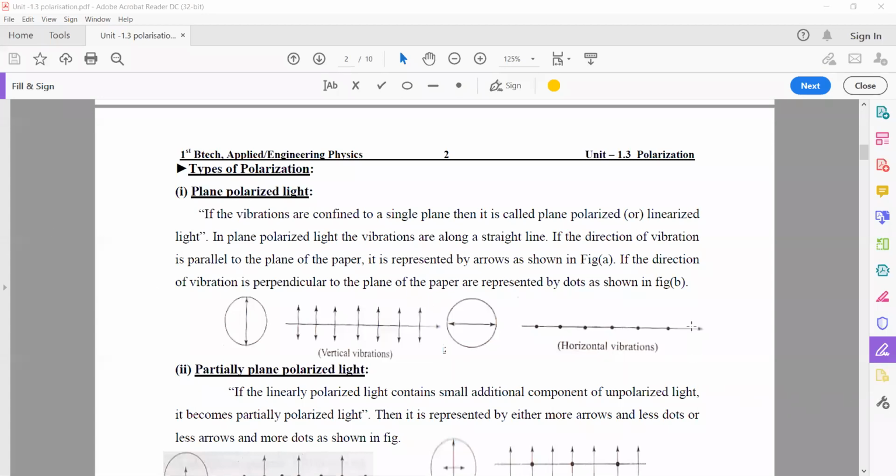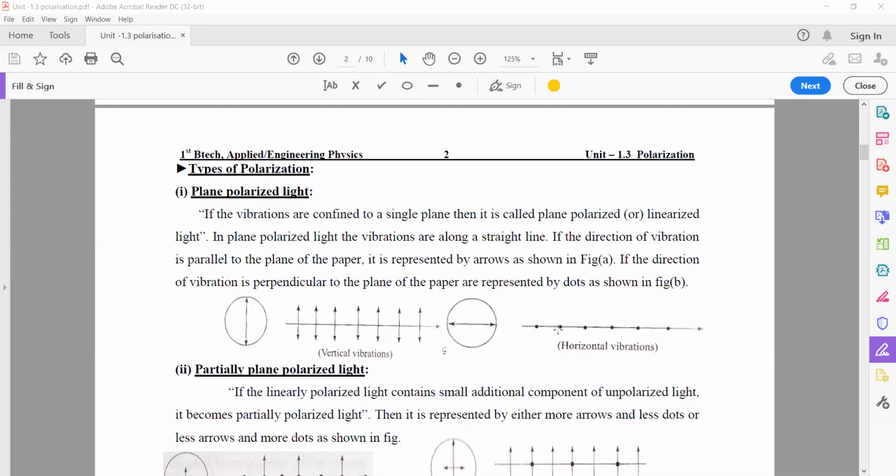So not only in vertical vibrations, when the particles are vibrating in horizontal position, I already said that horizontal position in 2-dimensional is indicated in the form of a dot. It is not just a dot; it means the vibration is in a horizontal direction, that means it is towards the paper.